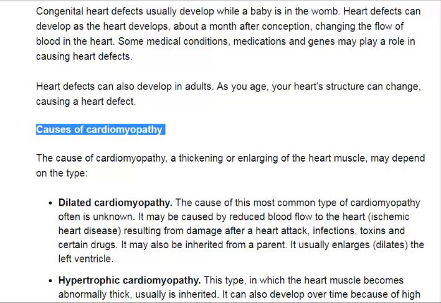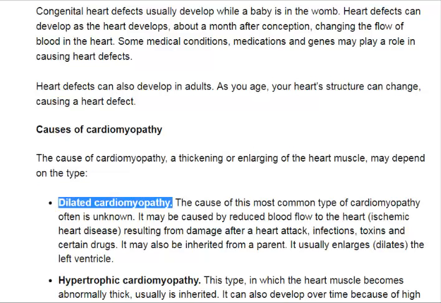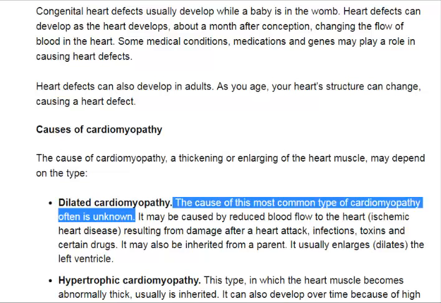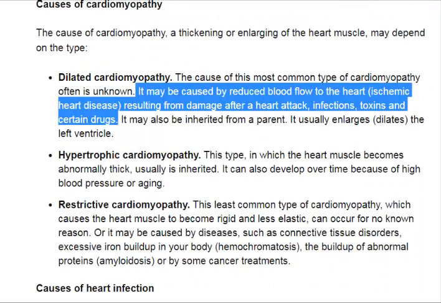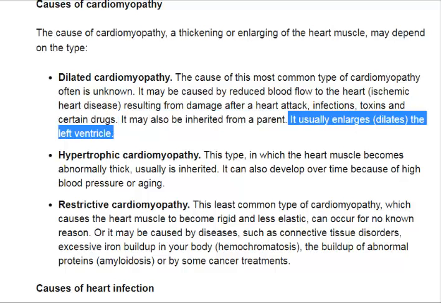Causes of cardiomyopathy. The cause of cardiomyopathy, a thickening or enlarging of the heart muscle, may depend on the type. Dilated cardiomyopathy. The cause of this most common type of cardiomyopathy often is unknown. It may be caused by reduced blood flow to the heart, ischemic heart disease, resulting from damage after a heart attack, infections, toxins and certain drugs. It may also be inherited from a parent. It usually enlarges, dilates, the left ventricle.